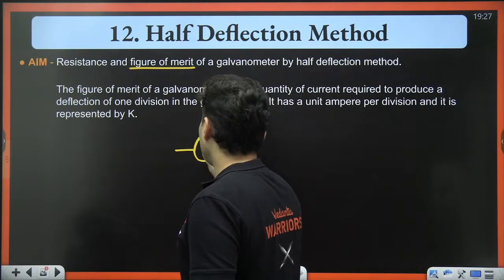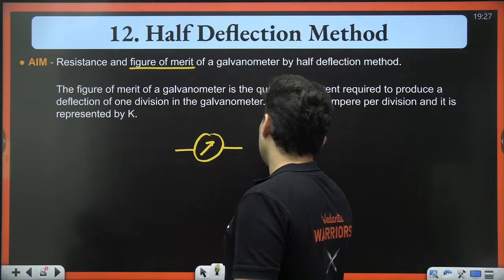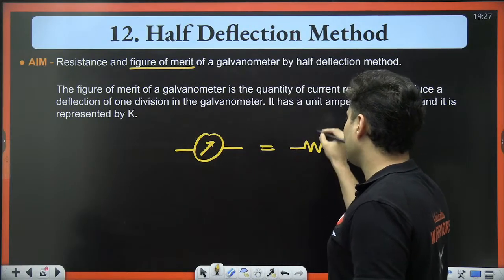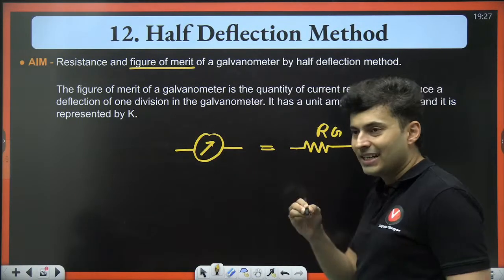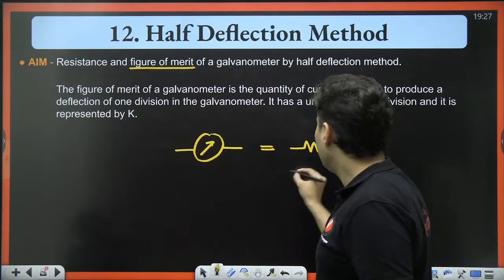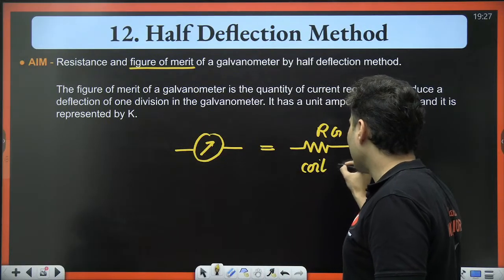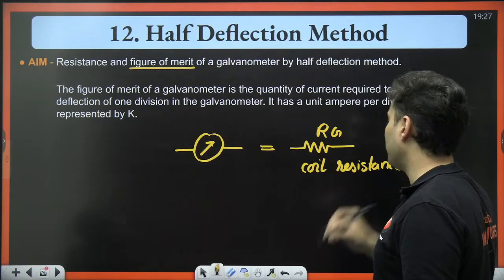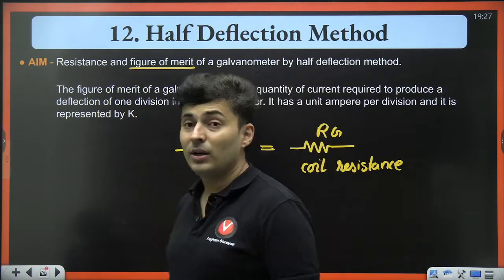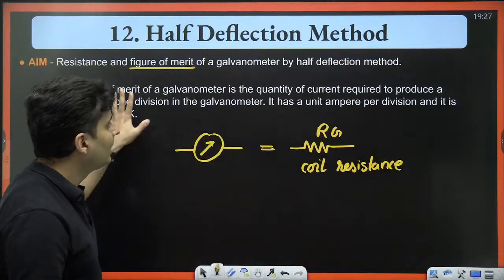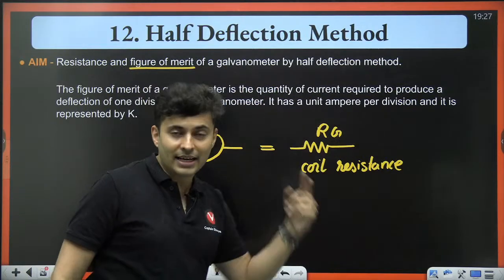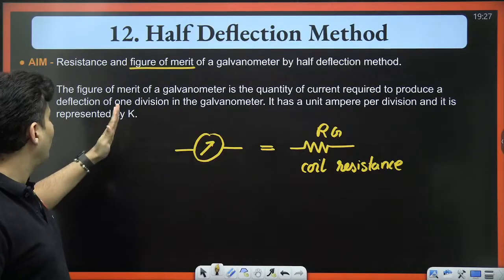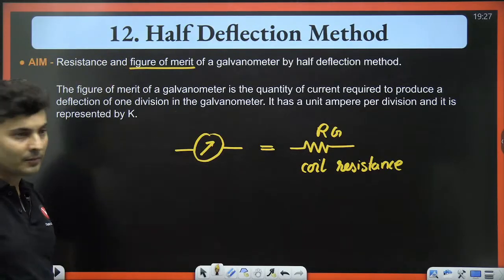Any galvanometer is nothing but a resistance, because there is a coil inside it. That coil has some resistance, that is called the resistance of the galvanometer. There is also something called figure of merit, meaning it's the quantity of current which is required to move it by one division.